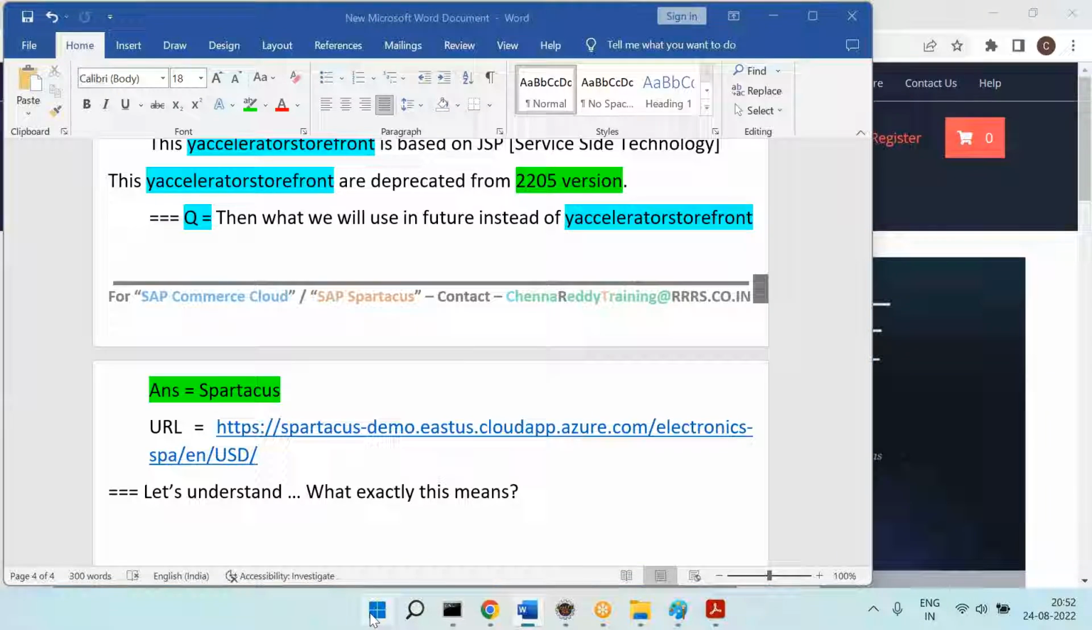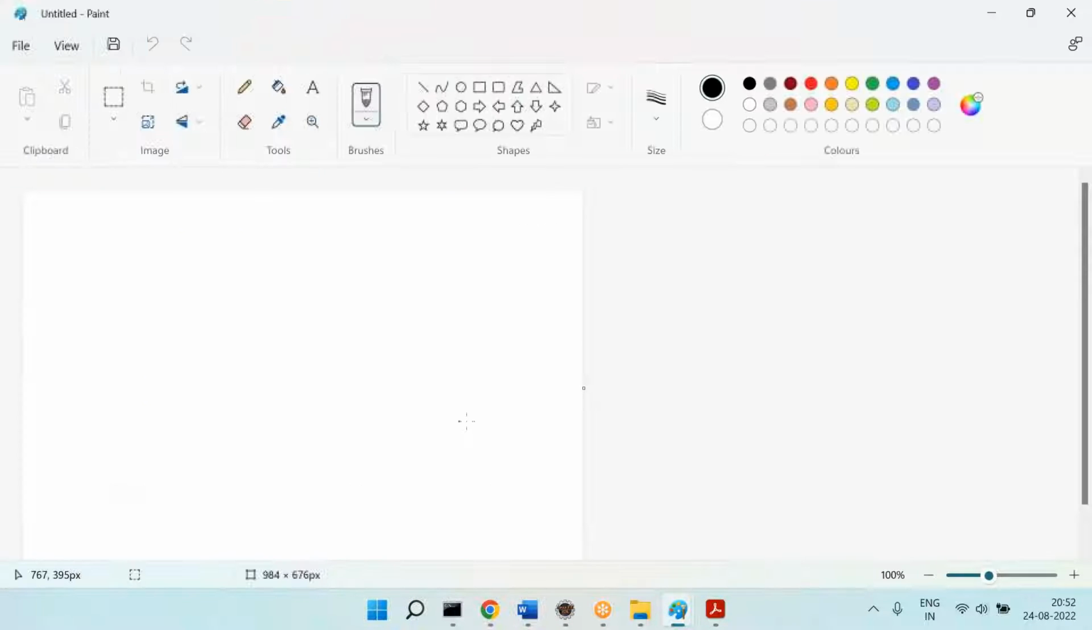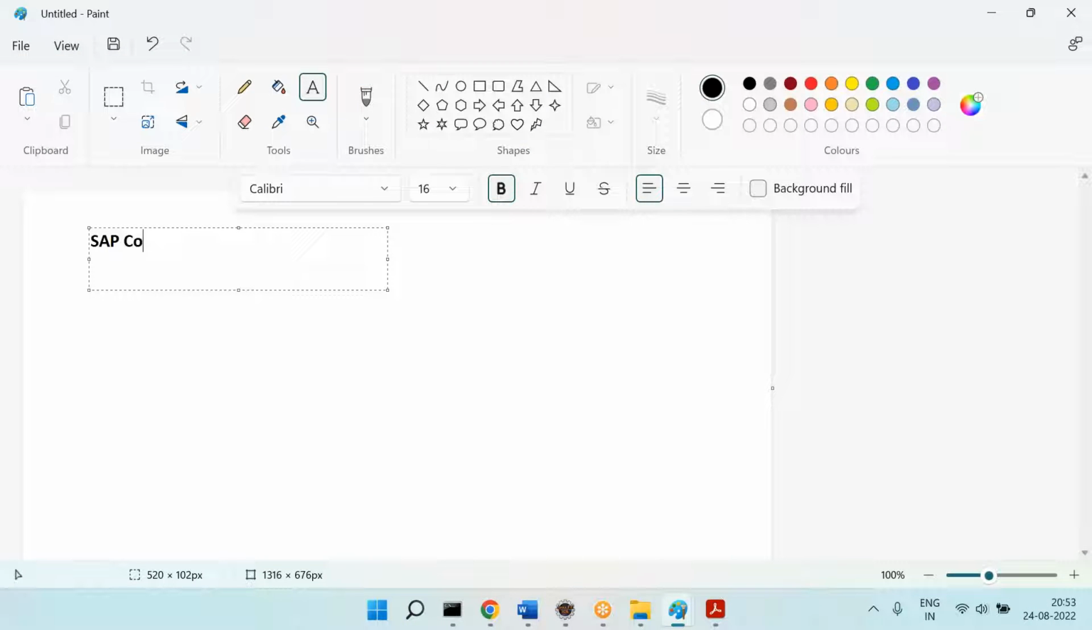Now let me explain a little bit deeper on this. Can you please see this one? Now, let's say you are using SAP Commerce 2011. 2011 means what?